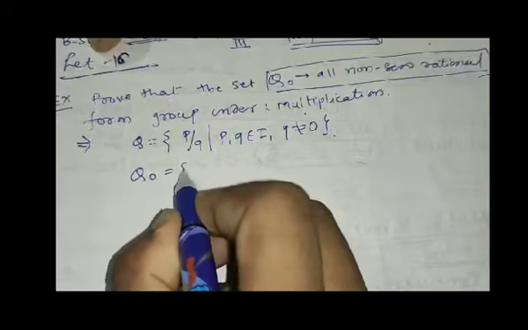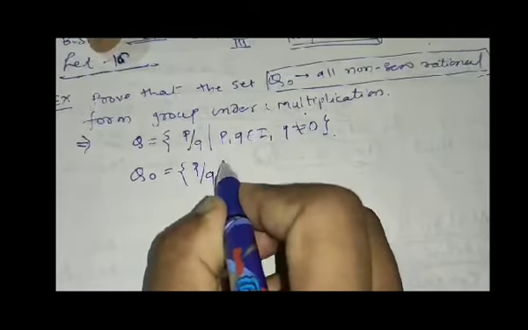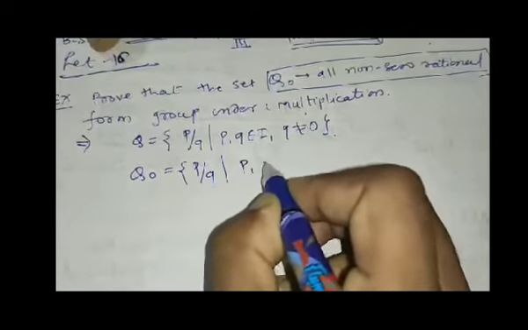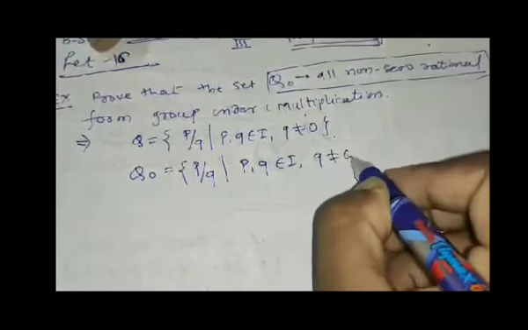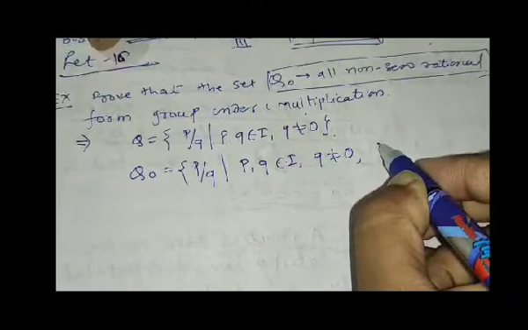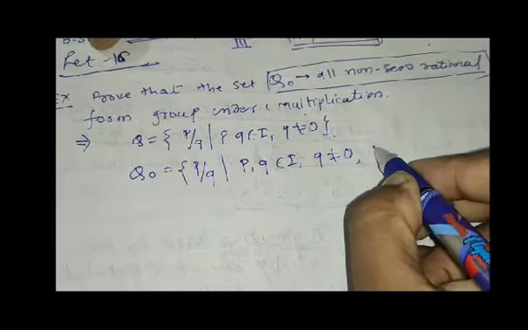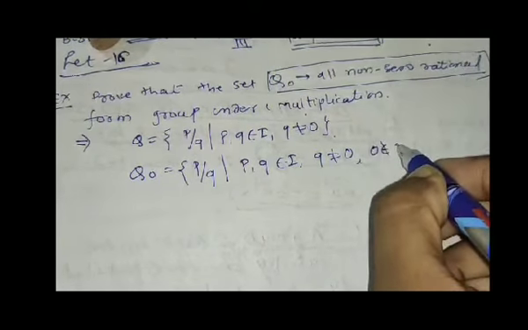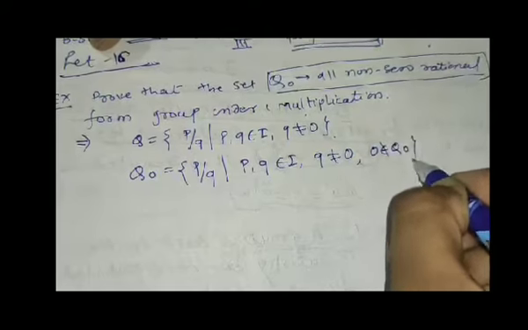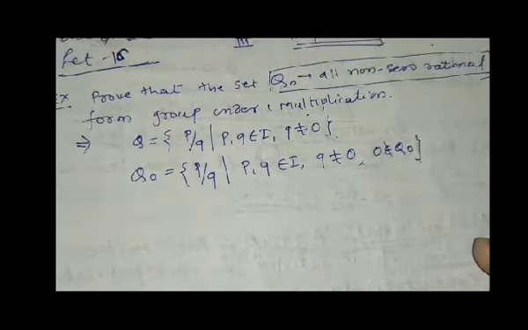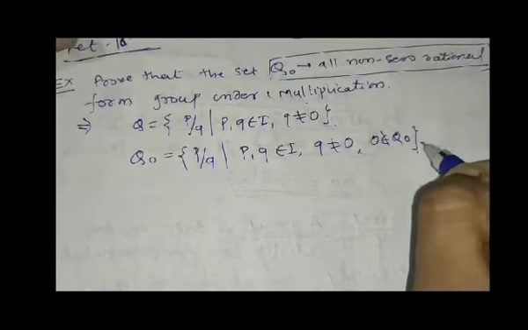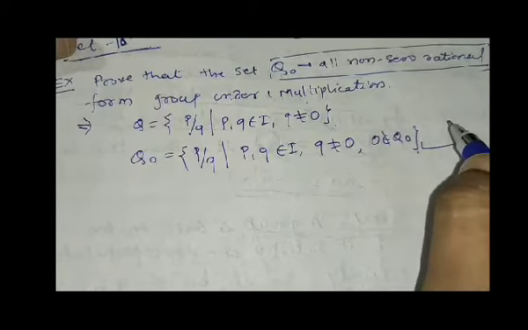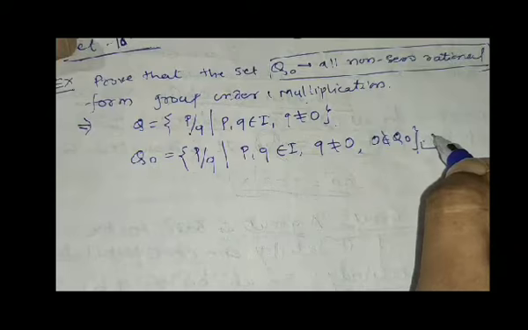And Q naught is the set of rational numbers where P and Q belong to I and Q not equal to 0, and 0 does not belong to Q naught. Like this, 0 is not there, all other rational numbers are there, and we have to show that this is a group with respect to multiplication.